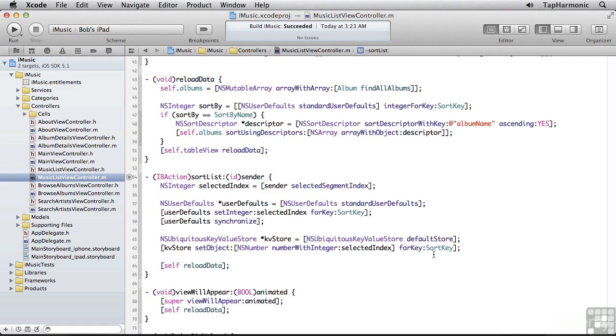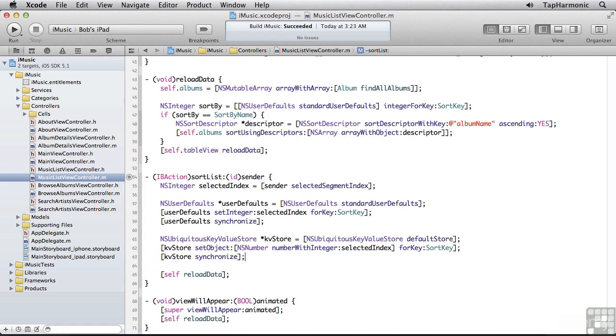Like NSUserDefaults, this ubiquitous key value store also provides a synchronize method. But according to the documentation, this only writes the memory values to disk, but doesn't impact how soon those changes are sent to iCloud. Now, despite what the documentation says, for the purposes of this demo, I'm going to call this method as it does seem to influence how soon those changes are pushed over the wire. Believe it or not, this is all we have to do to write this data to iCloud.